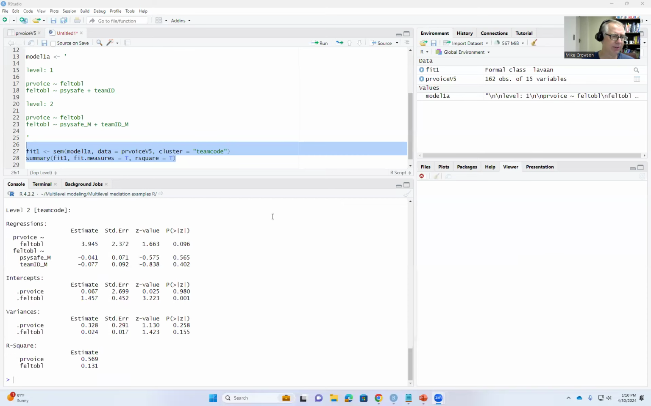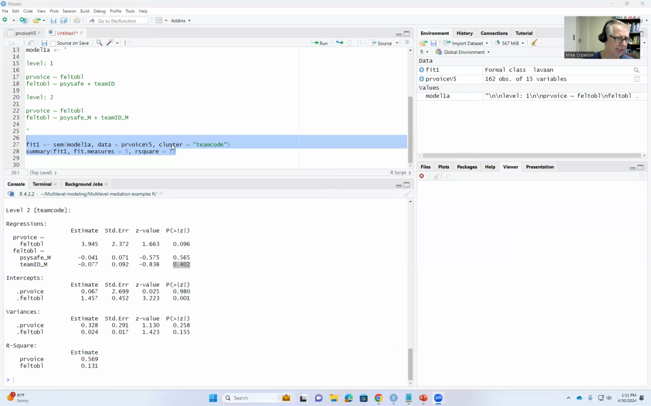We'll scroll down a little bit further and look at the level 2 regressions. You can see that for the effect of team level felt obligation on team level promoted voice, we have a positive regression slope, but it's not statistically significant at the conventional 0.05 level. Then we have negative slopes for team level psychological safety and team level team identification on felt obligation. Neither of those were statistically significant in the model.